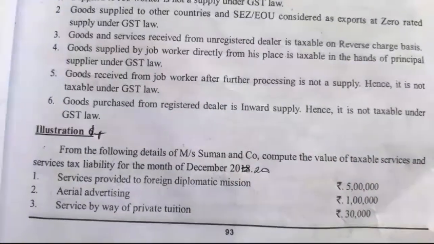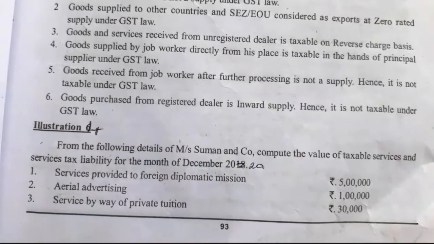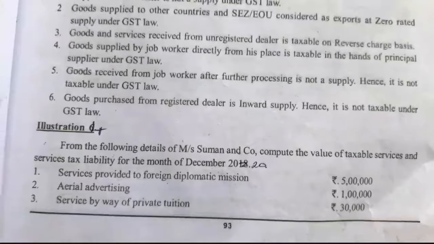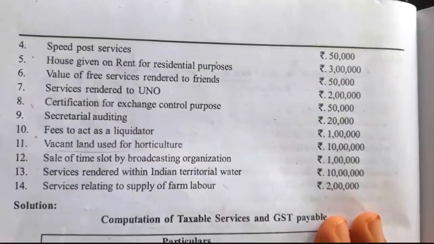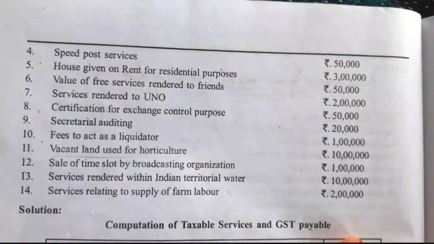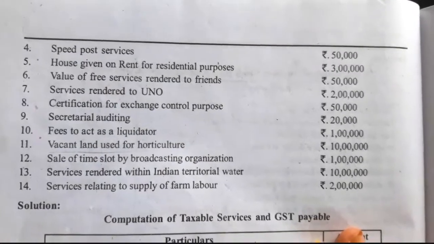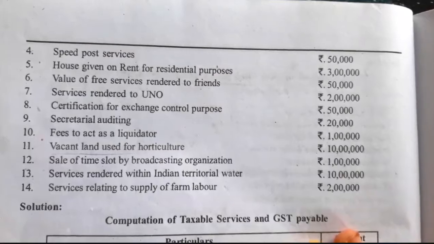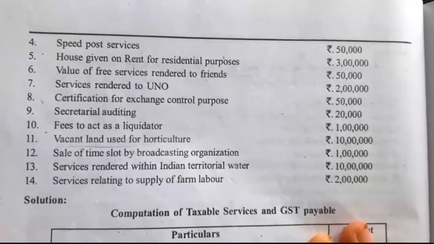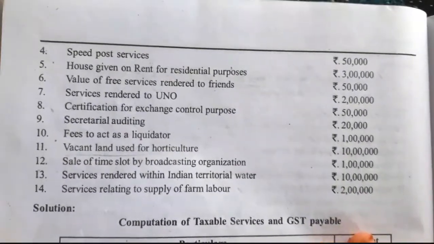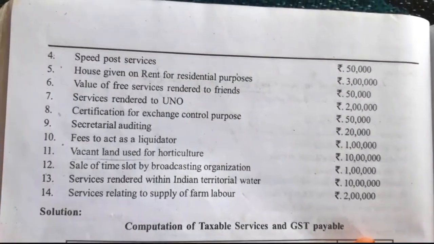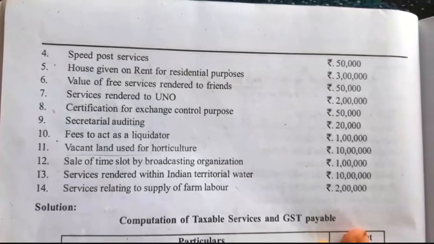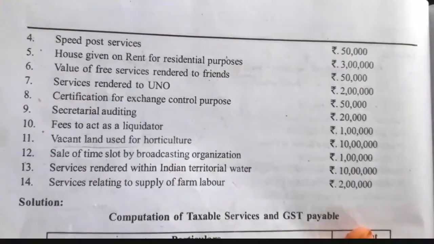Service provided to foreign diplomatic mission rupees 5 lakh, aerial advertising rupees 1 lakh, service by way of private tuition rupees 30,000, speed post services rupees 50,000, house given on rent for residential purposes 3 lakh, value of free services rendered to friends rupees 50,000, service rendered to UNO rupees 2 lakh, certification for exchange control purpose rupees 50,000, secretarial auditing rupees 20,000, fees to act as a liquidator rupees 1 lakh, vacant land used for horticulture rupees 10 lakh,